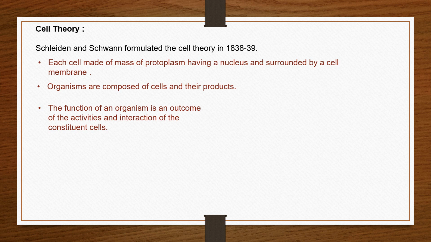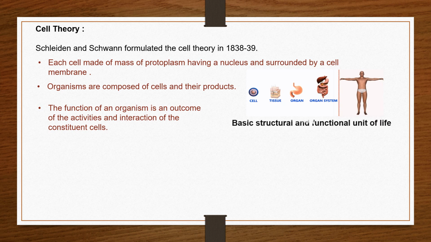For example, if an organism wants to respire, that respiration is the outcome, or the function, that comes from the activities and interaction of the cells of that organism. That means cells are the basic structural and functional unit of life. From this cell theory, we got to know that all organisms are composed of cells, and what a cell is made up of.